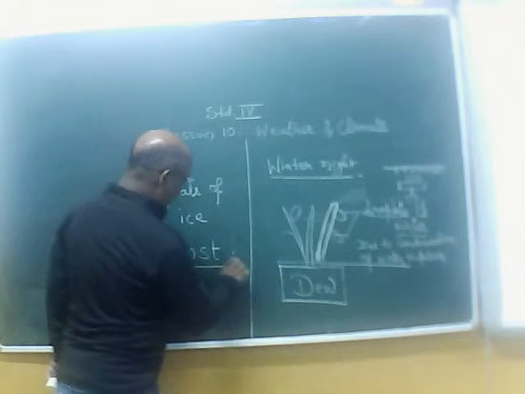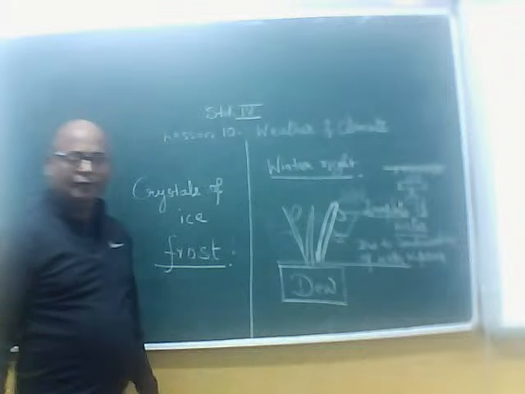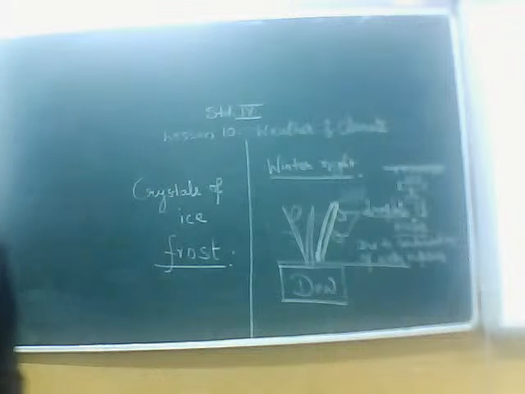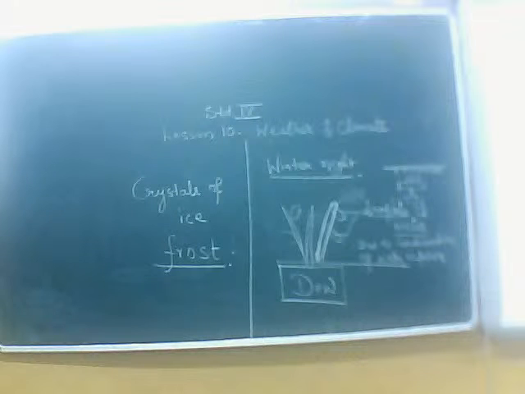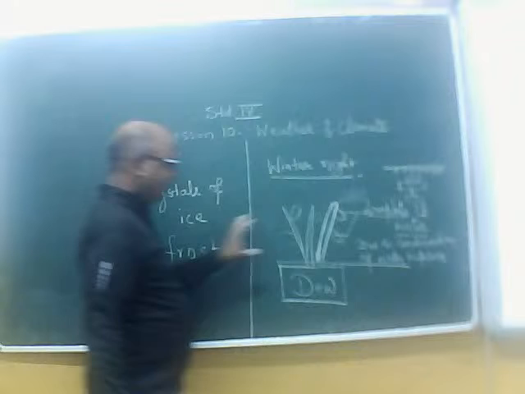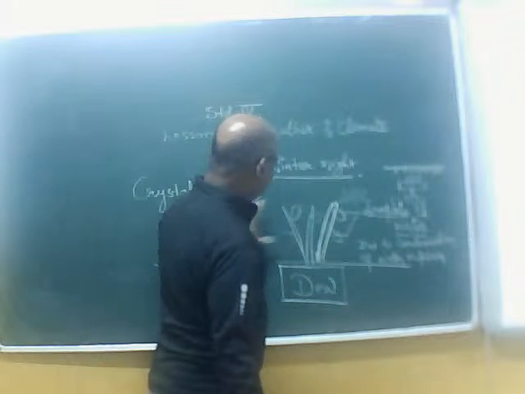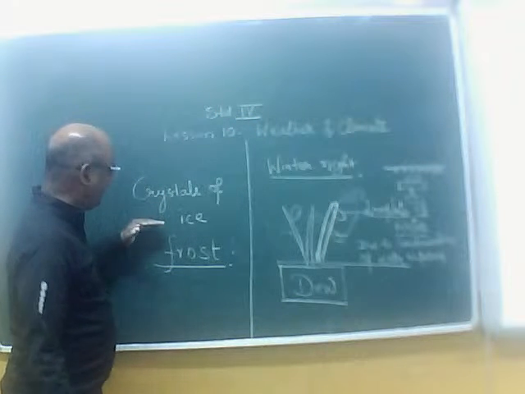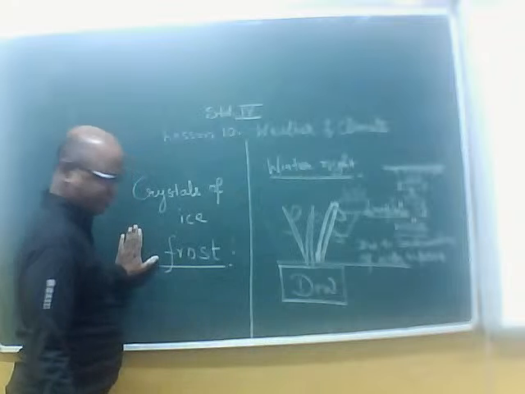That happens when the temperature goes as low as 0 degrees Celsius, where water converts into ice. So when it is very cold, these droplets of water are converted into crystals of ice, known as frost.